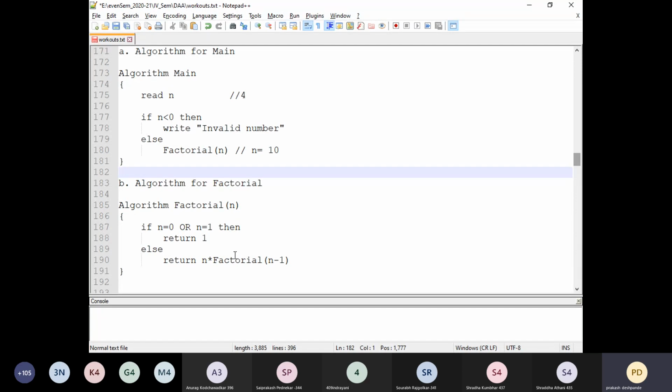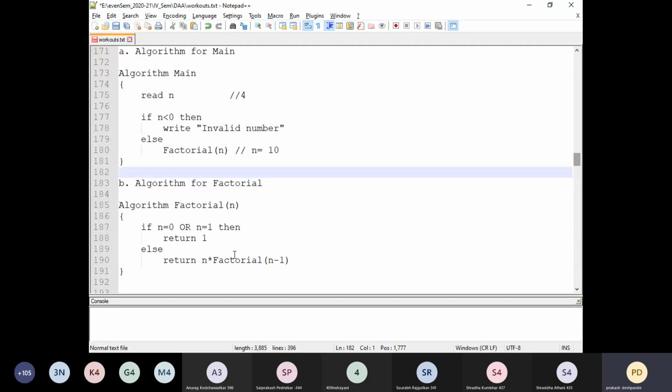Whenever a function is called, the memory related to that function call gets added onto the stack space. Think of it as a stack. Initially it will be empty, and once the function is called for the first time, that function call gets added onto the stack. Next time, if there are any other function calls, it will keep pushing them onto the stack.